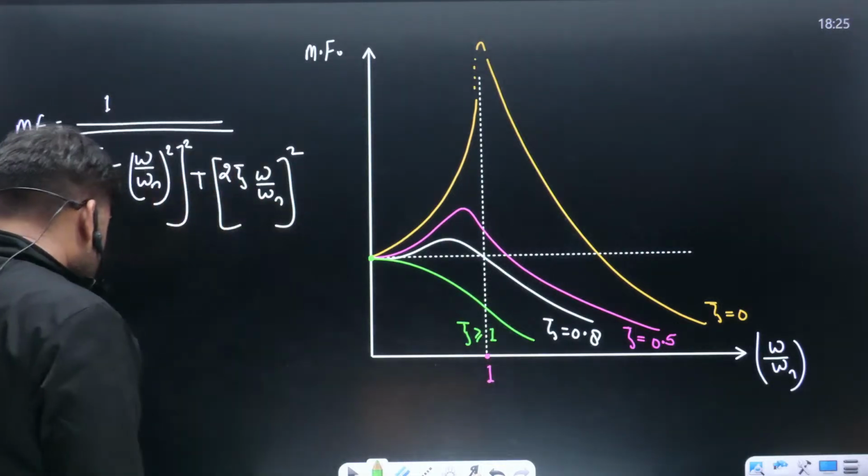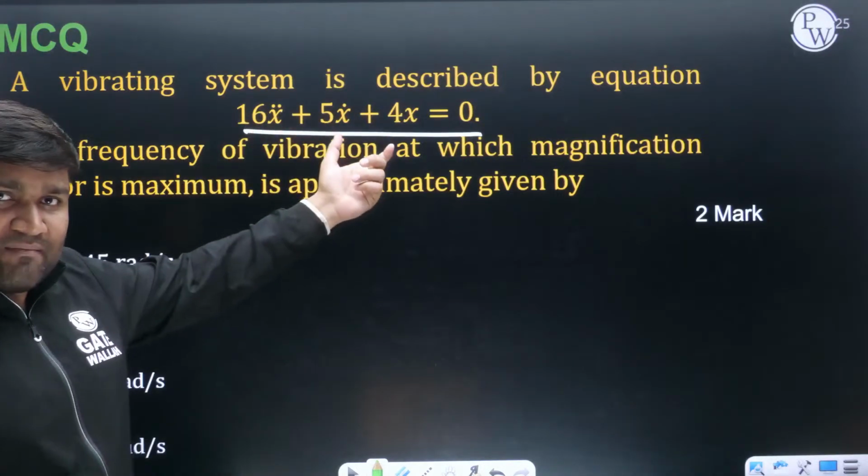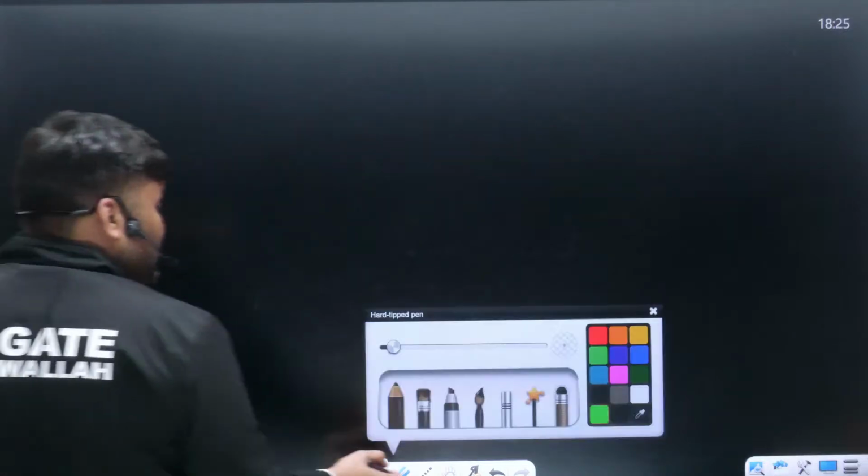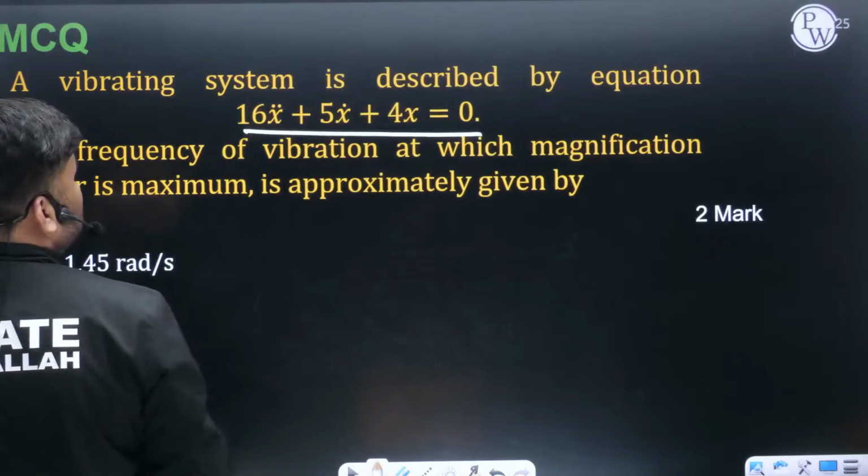What are they asking? In the equation they have given something. The equation is given, so you can easily find out the value of zeta. Very carefully: what equation have they given? This is 16x double dot.